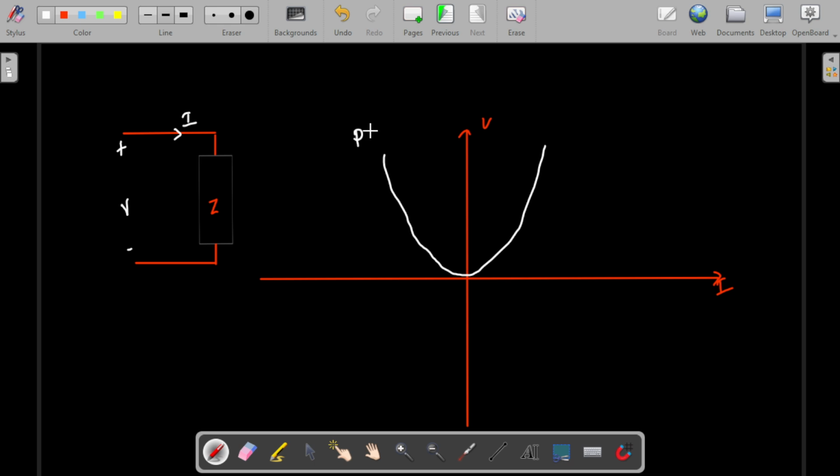Here if you see, the power is less than 0 in one region and greater than 0 in another, which means this will be an active element. This is definitely not a linear element, so this is non-linear. And the first quadrant and third quadrant are not symmetrical about origin, so this will be called unilateral. This is how, with a simple VI characteristic curve, we can find the different properties of the elements, guys.